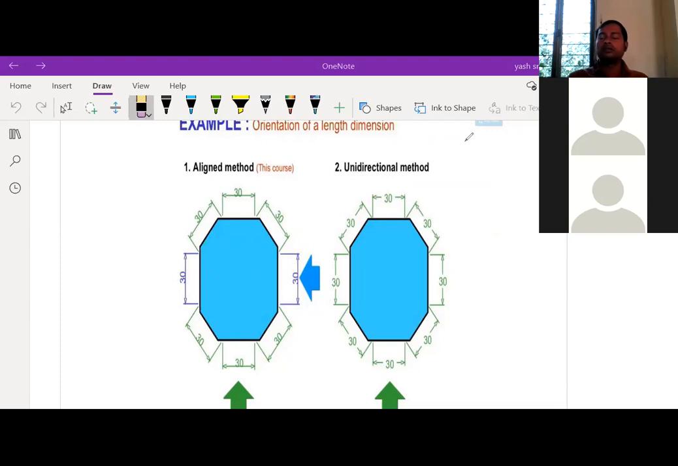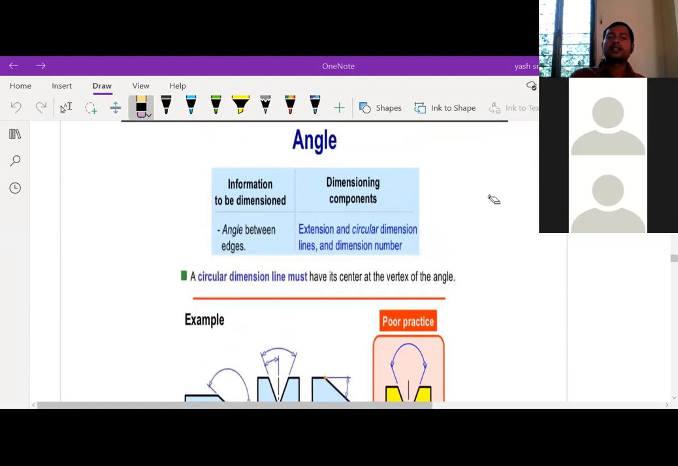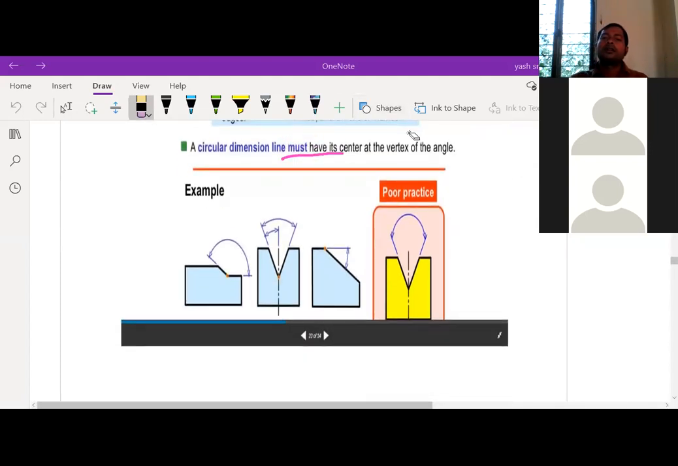So whatever you practice, just follow that one forever. So this is another slide. Let us go for another slide. To represent the angle, what is the procedure? So this is the method to represent the angle.